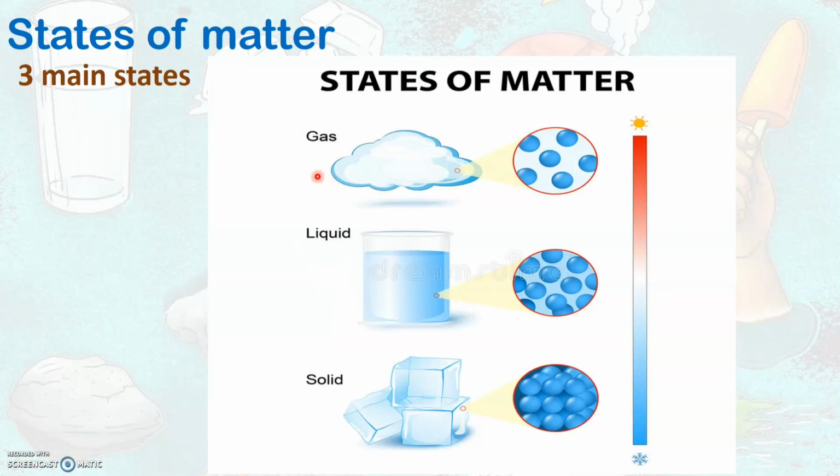Is that a form of matter? Or do you think that it can be perceived by senses? Or that it has mass and occupies space? Yes, gases also occupy space, have mass and can be perceived by senses. Now we are going to see the proof of this with various experiments that we will learn in our coming classes.